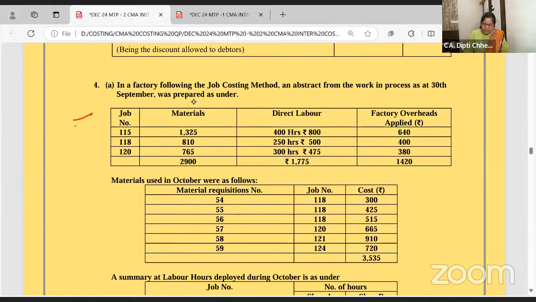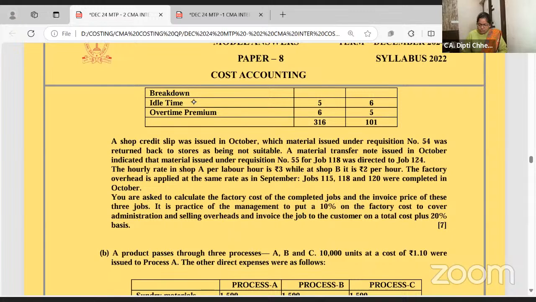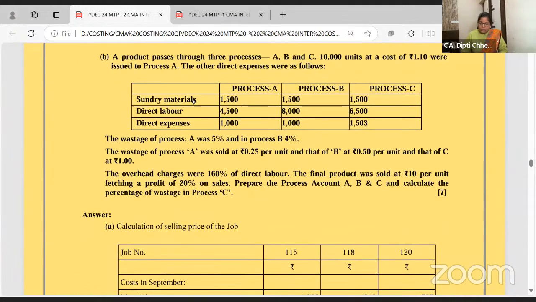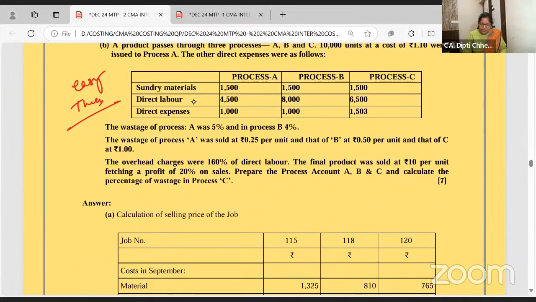This is a job costing problem. Again, same calculation we have done in study material. Nothing new from me. Some jobs you have to leave, some jobs you have to do. Process costing, someone was asking. It's a very easy question, but again, time consuming. So your wish, you want to do it, then do it in the exam. But very easy.